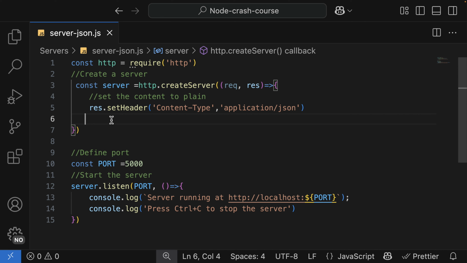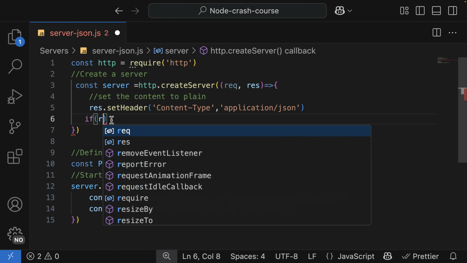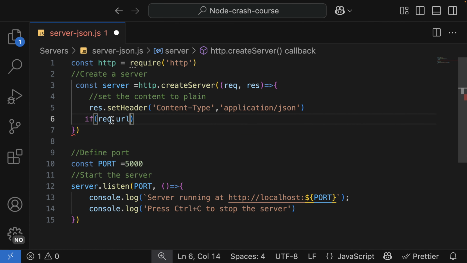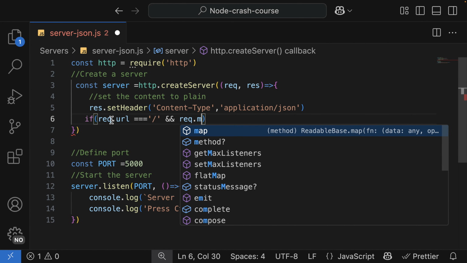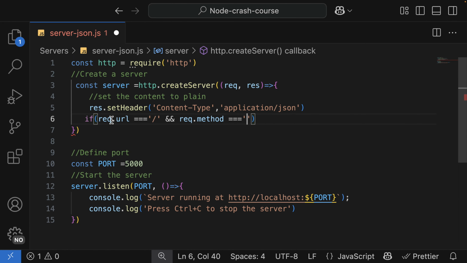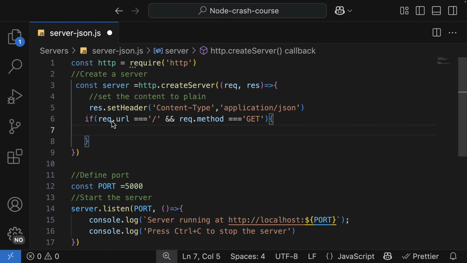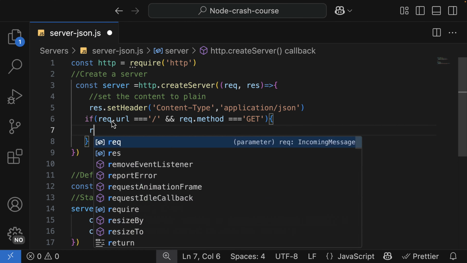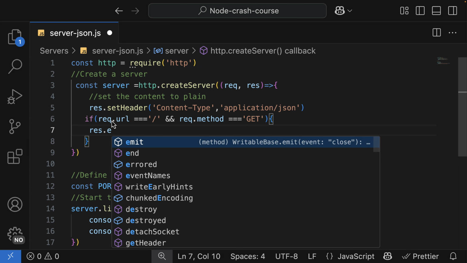As we did before, if request.url is equal to homepage and the method, that is req.method, is equal to GET, then we're going to send some JSON data as res.end.